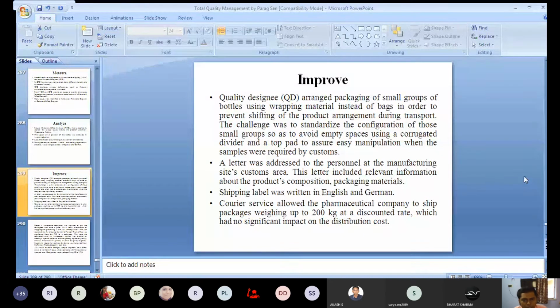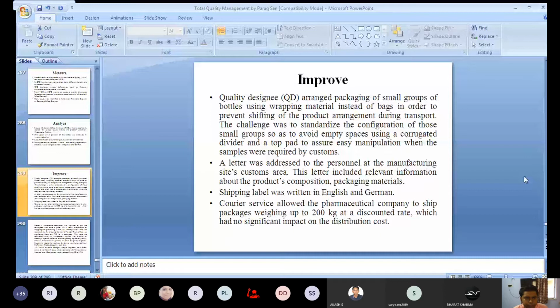Okay, so they have also worked with the courier service, and because of the change in process, the courier service company is also providing some discount for up to 200 kg weight. In this way, all the processes are actually improved.